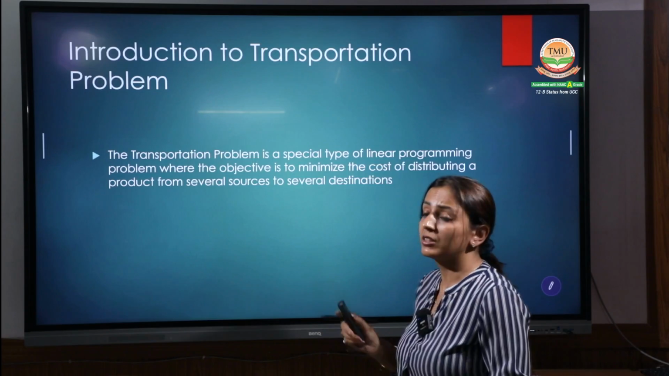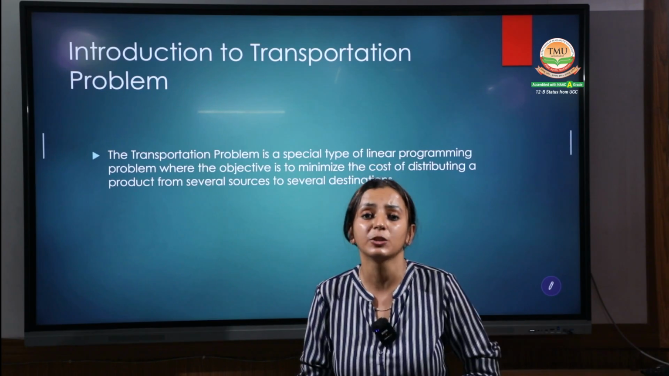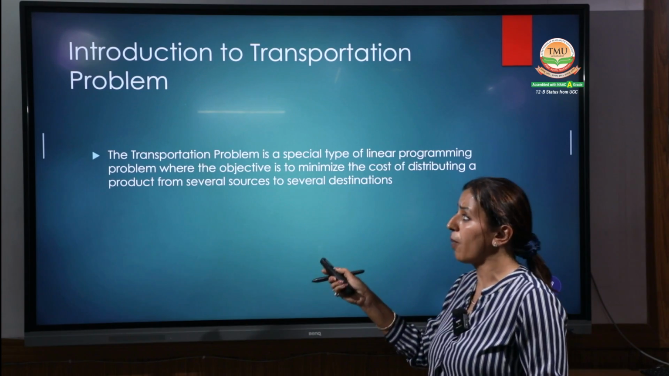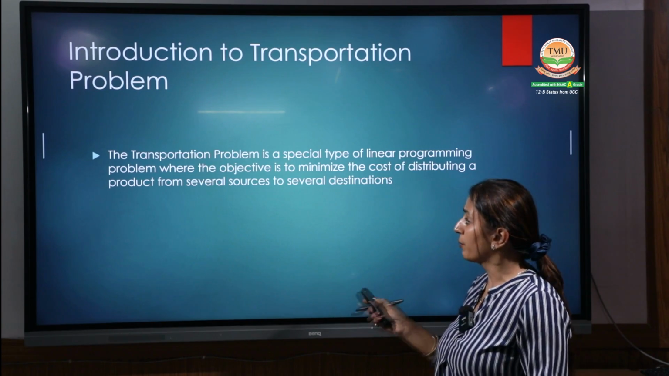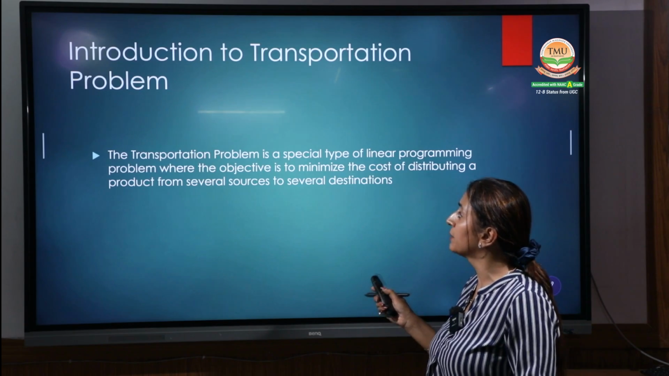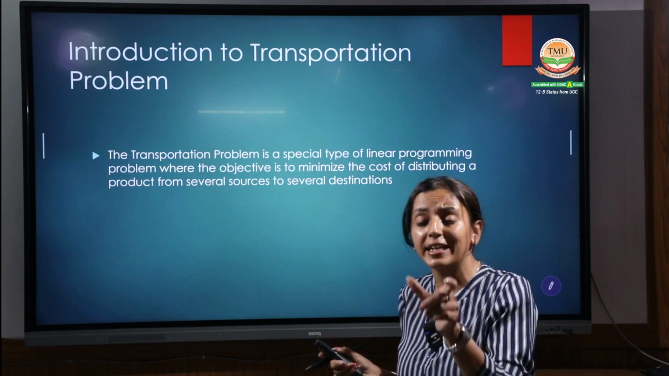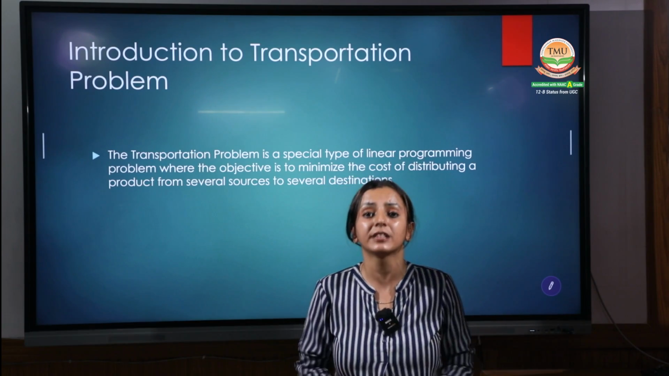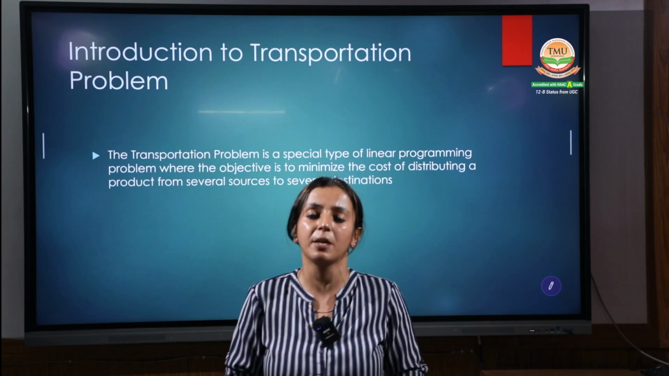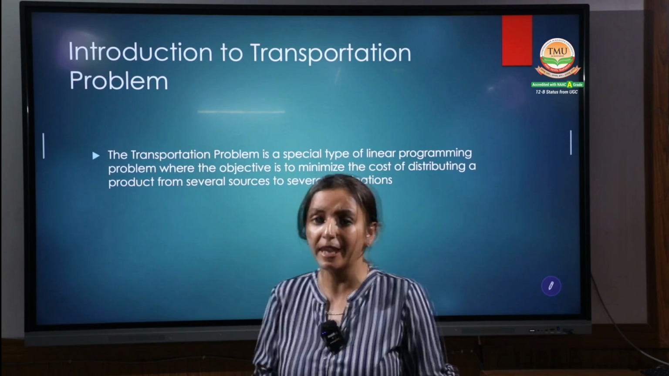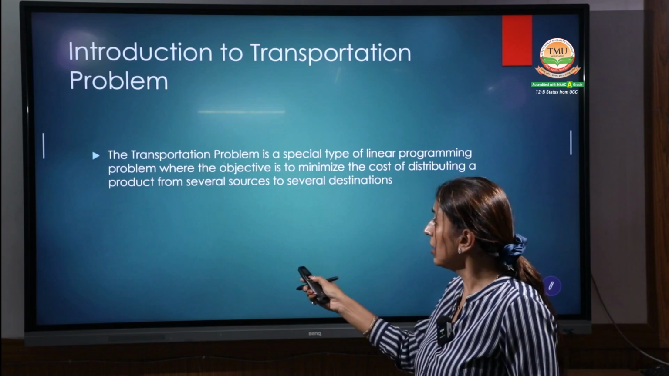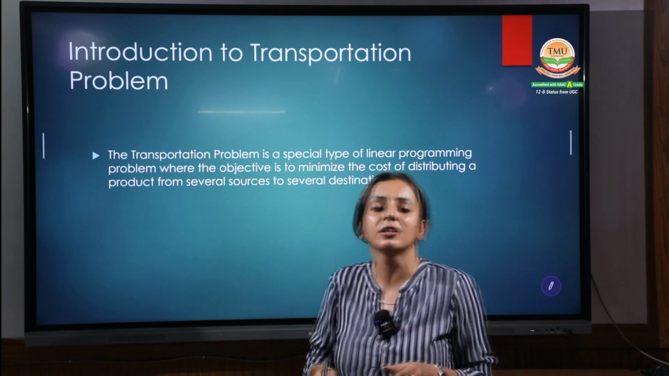Coming up with the next, the start one. What exactly is the transportation problem? What does this transportation problem indicate? The transportation problem is a special category of the quantitative techniques. Basically, the transportation problem is one of the topics related to LPP, that is linear programming, right? It is a type of linear programming where the objective is to minimize the cost.